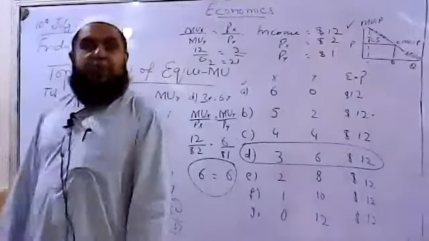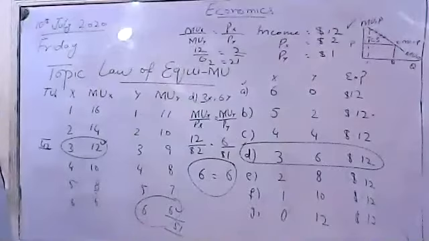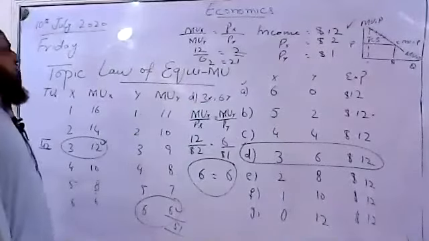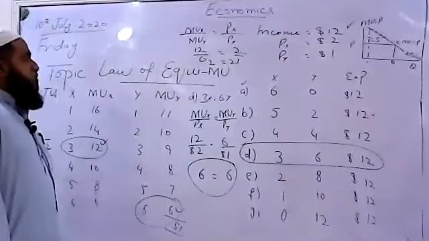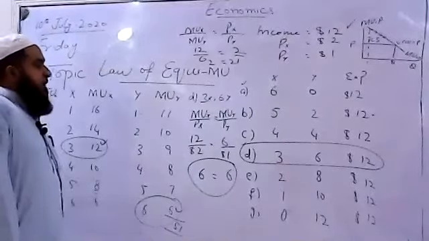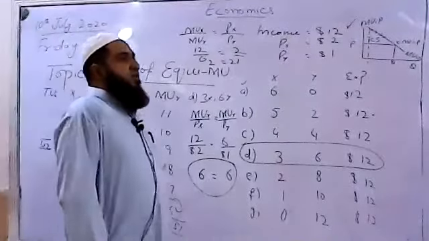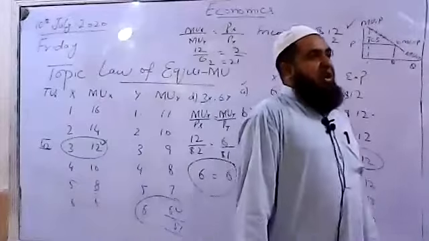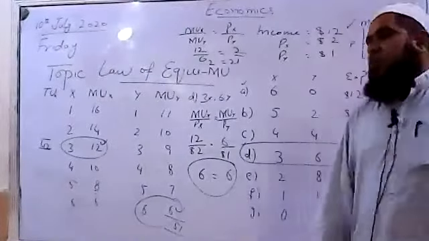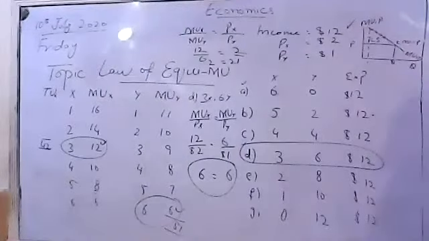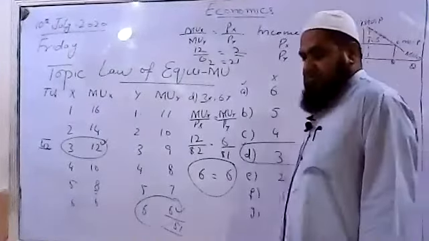So this is all about the drawbacks of the utility approach, why the utility approach is not good in explaining consumer behavior. Rather than this approach, the ordinal approach will be more realistic, and it will be giving us more realistic answers to the consumer analysis, how the consumer is able to maximize the total utility.